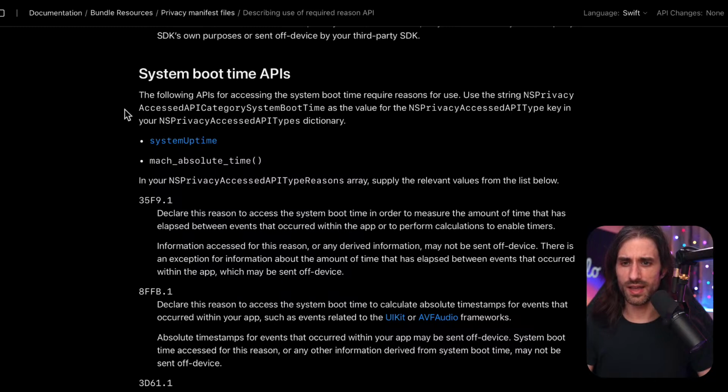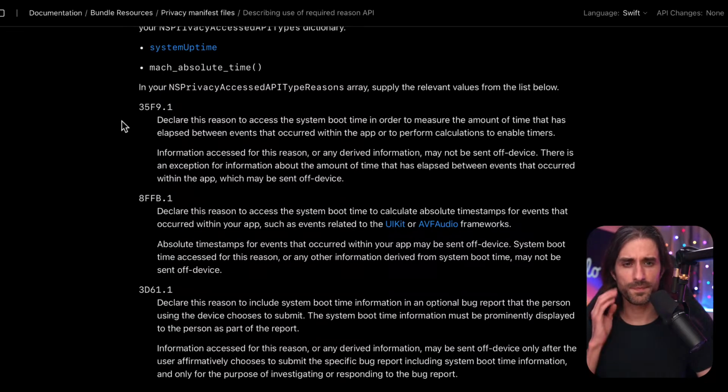Then we have APIs around system boot time. So how long has the system been running? Once again, something that can be used in order to build a fingerprinting of a user. So you can do it if you want to measure the time between events to perform calculation, but they may not be sent off device, so it needs to stay on device. So that's a pretty strong requirement. But this can be legitimate.